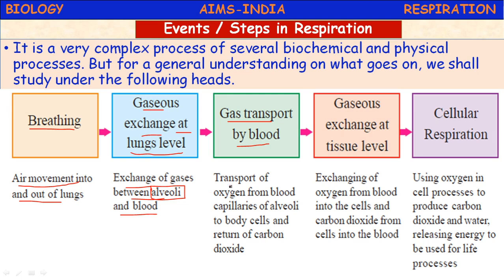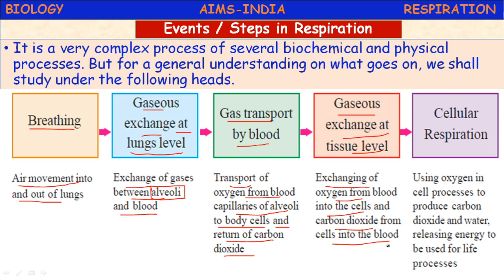The transport of oxygen from blood capillaries of alveoli to the body cells and return of carbon dioxide. Okay, so the hemoglobin present in the blood takes part in this process of exchange. Next one, the gaseous exchange at tissue level. The exchange of oxygen from blood into the cells and carbon dioxide from cells into the blood. This is called the gaseous exchange at tissue level.